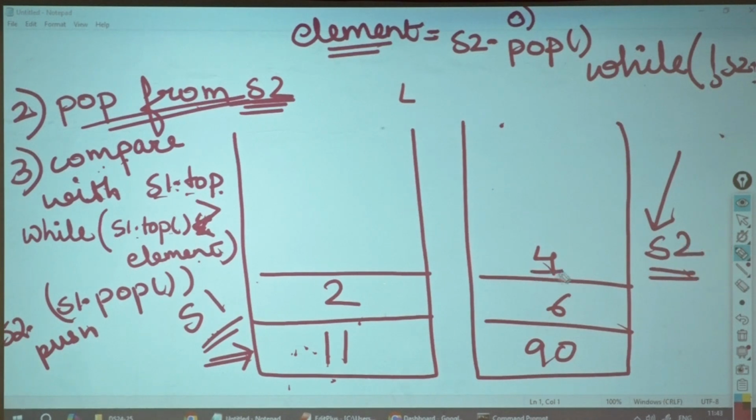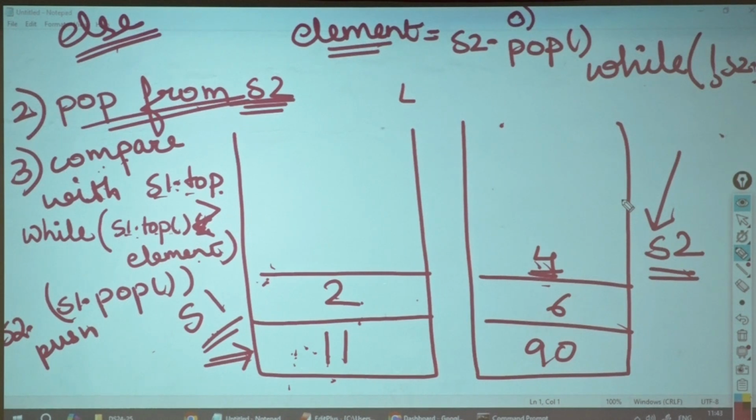Okay. Now this thing is done. Again an element comes. 4. Now here, is my S1 dot top greater than my element? No, it is less than the element. So where will I go? I will go in my else branch. What would be there in the else? Keep on popping from S1 and pushing it into S2. Till what time will I have to pop and push? Till the time my S1 dot top becomes greater than the element which I have. I will keep on popping from S1 to S2.